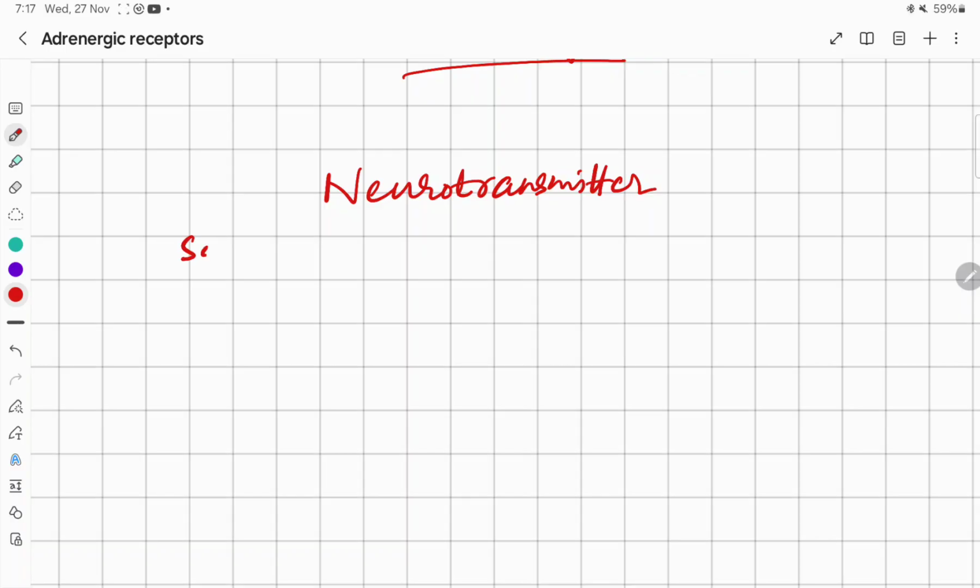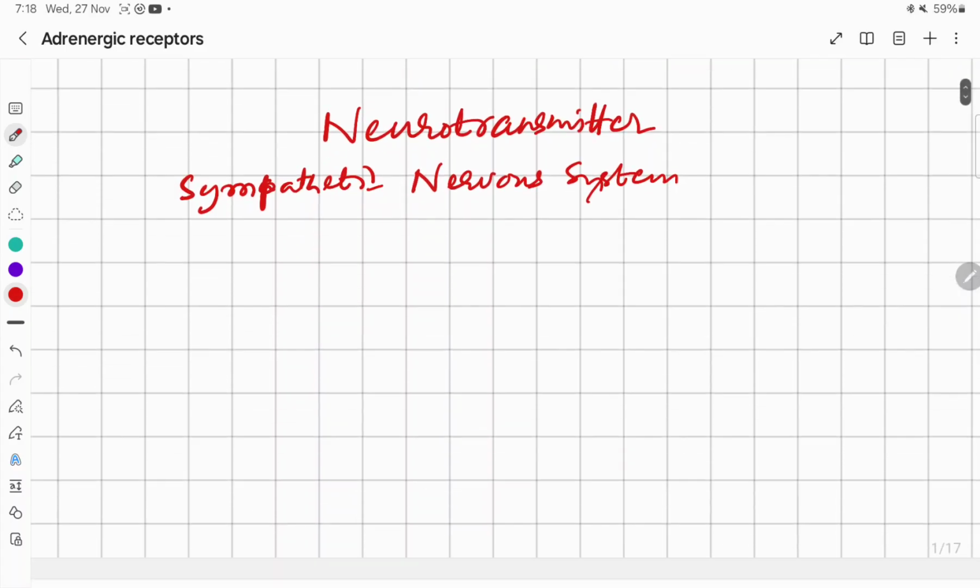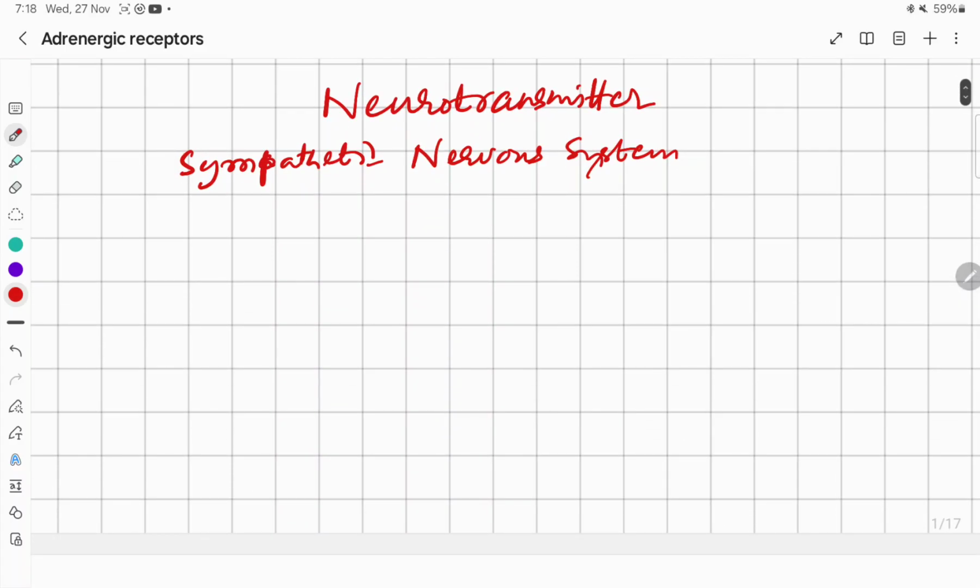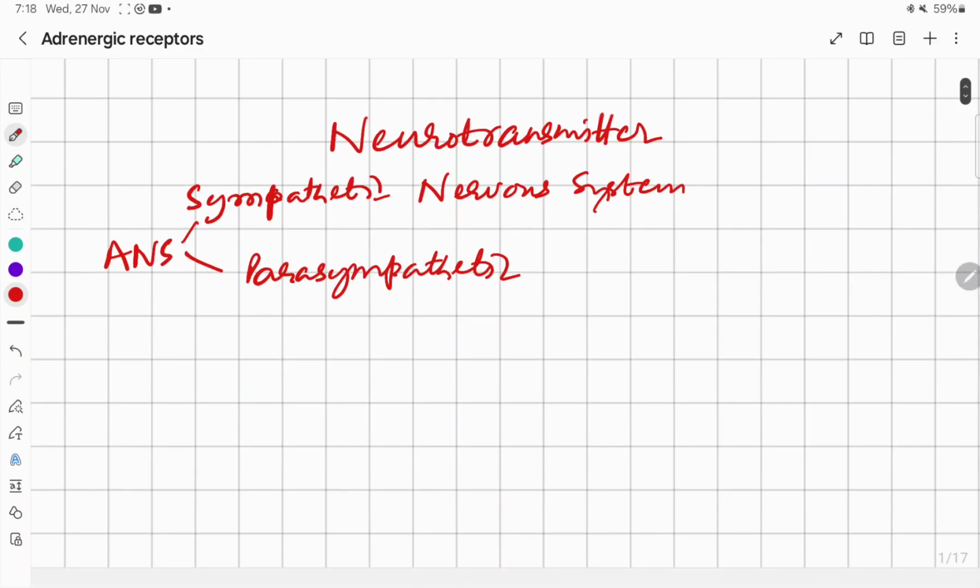The sympathetic nervous system, that is the thoracolumbar outflow. We know autonomic nervous system is of two types, sympathetic and parasympathetic, and the sympathetic nervous system is the thoracolumbar outflow.